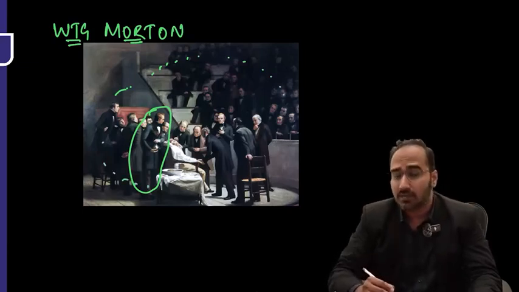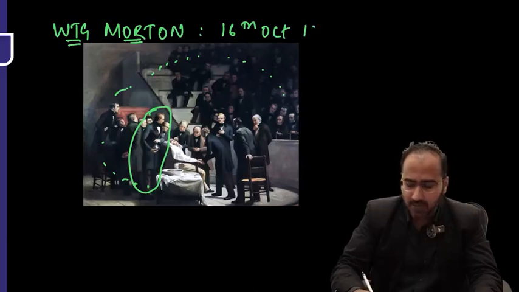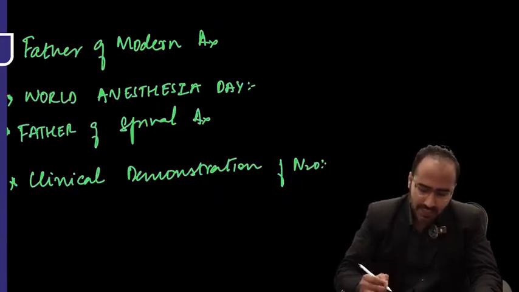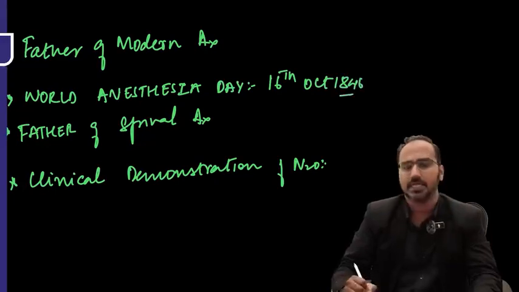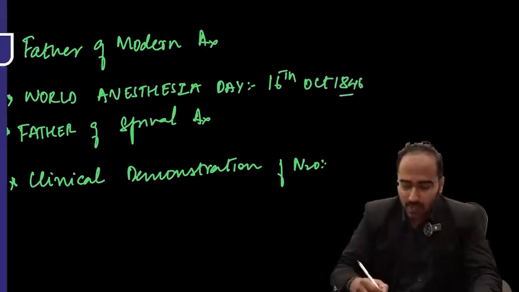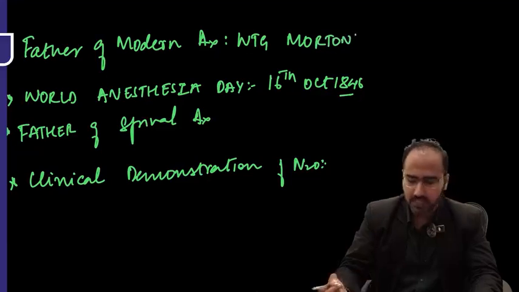He gave the public demonstration of ether anesthesia in front of the whole audience. On what day did he give this demonstration? On 16th of October 1846. Hence, this day is also celebrated as World Anesthesia Day. 16th of October 1846 is celebrated as World Anesthesia Day. Who's the father of modern anesthesia? He is W.T.G. Morton. Okay.